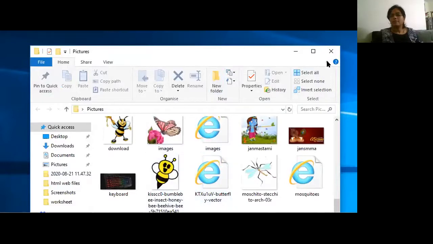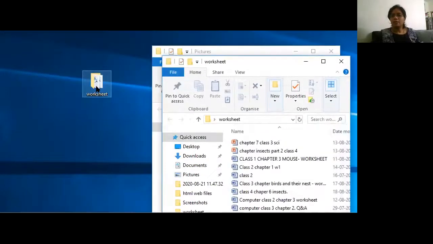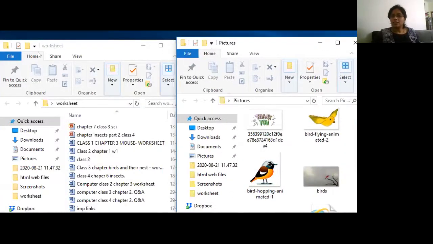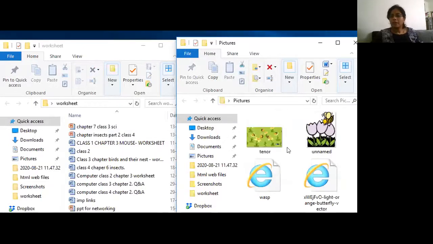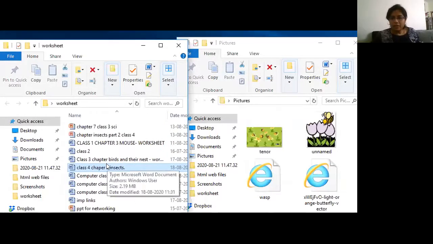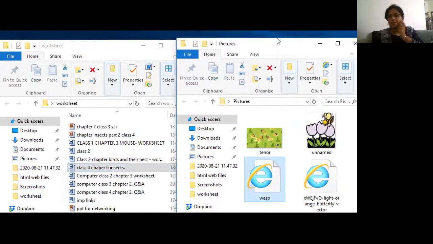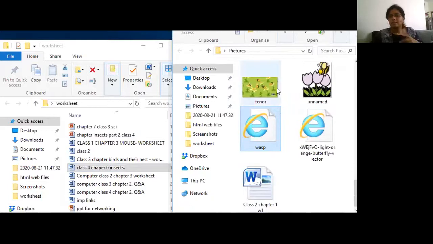So if at all I mix it up, let me open. Okay, here is my picture folder. I'll open the worksheet folder. See, now on your screen you can see two folders, right? One is worksheet. You can see the names on the top, worksheet, and here it is picture. I'll take a worksheet and put it in the pictures folder only. Oh God, where is my class 2 chapter 1 worksheet? It was here only. I'll go to pictures. Oh God, it is available here. It's difficult, right? So it's always advisable.